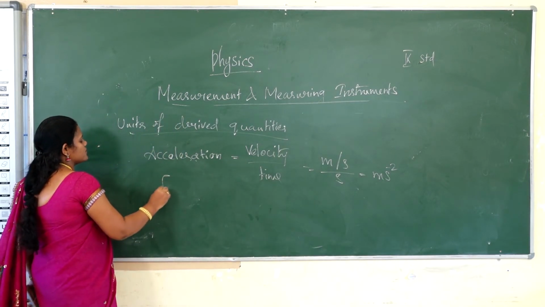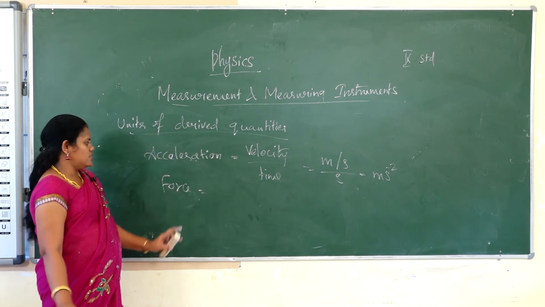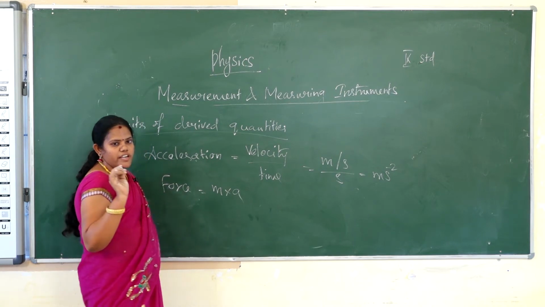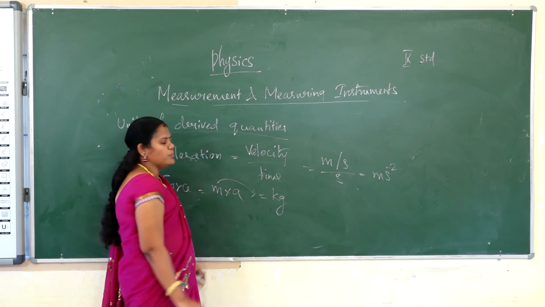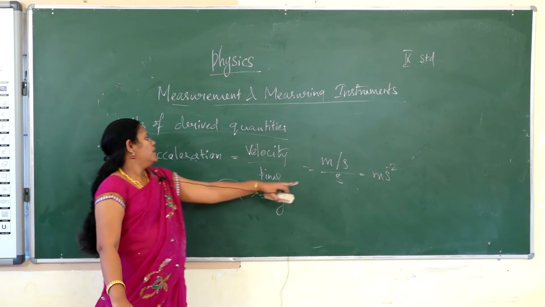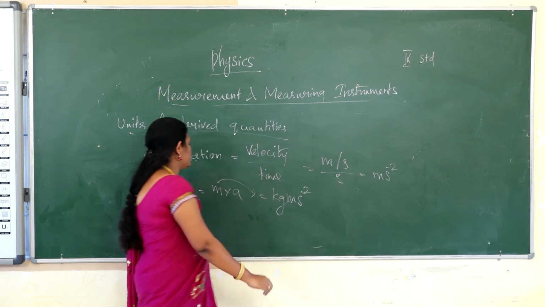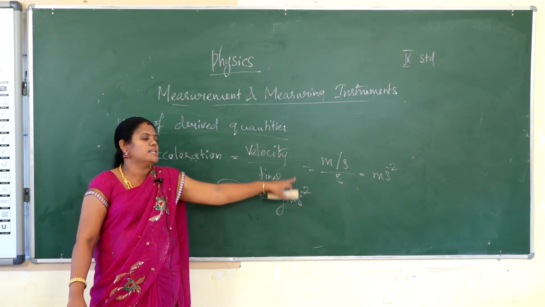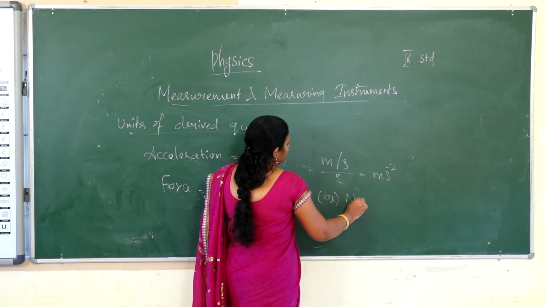Next one is force. What is force? Mass into acceleration. What's the unit of mass? That is kilogram. And what's the unit of acceleration? Meter second to the power minus 2. So unit for force is kilogram meter per second square, or Newton.